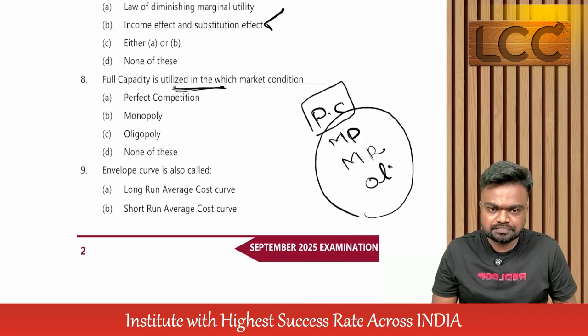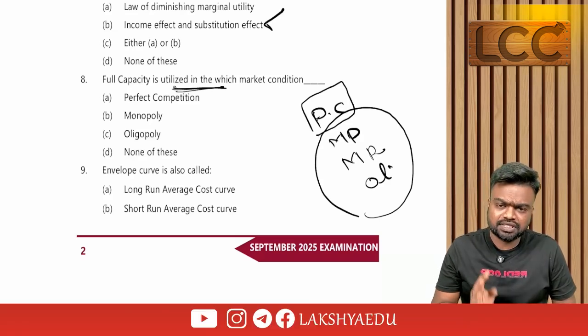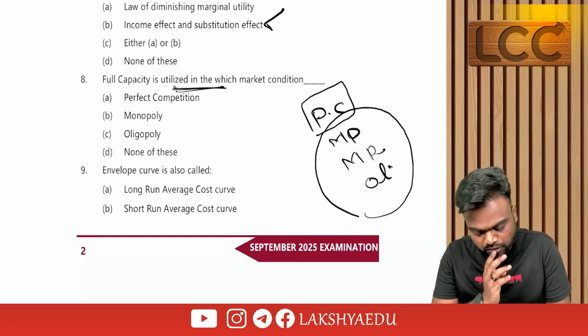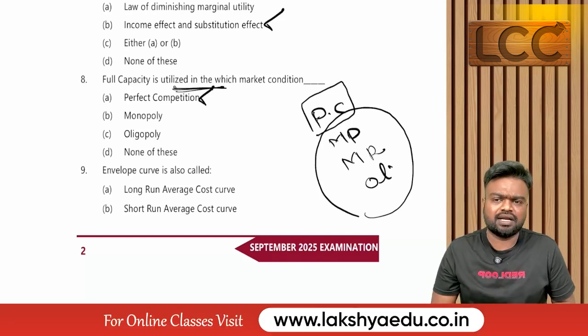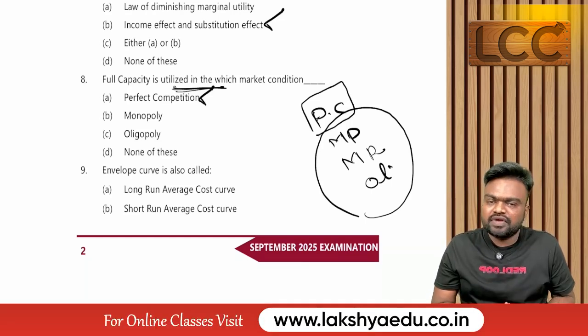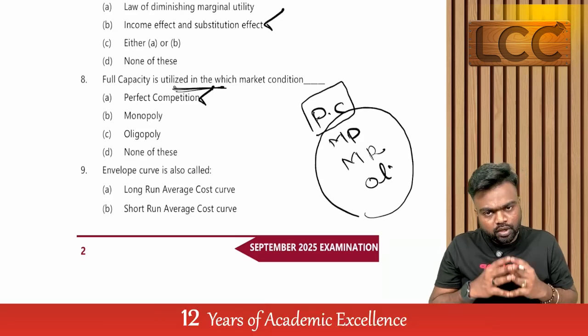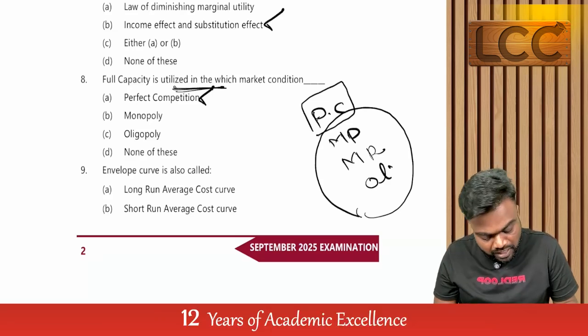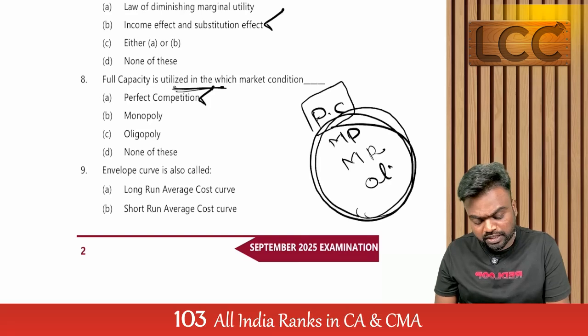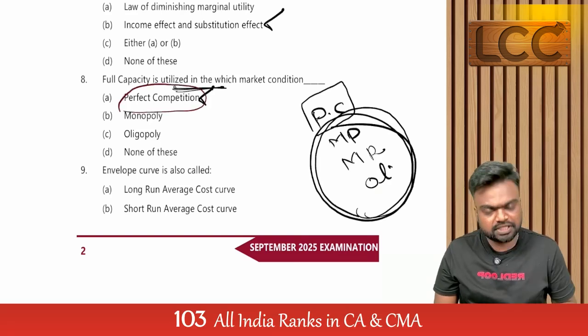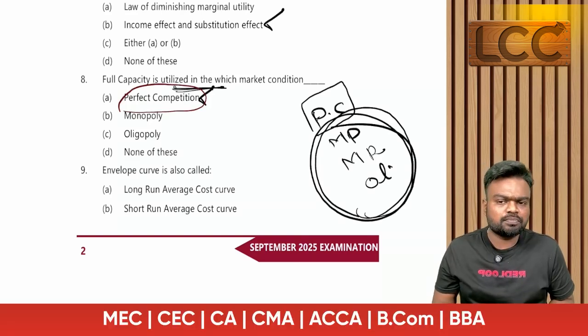Remember always, full utilization can be done only in the case of the PC market. There is always under capacity or over capacity in the case of other markets. So what is the answer? Perfect competition.